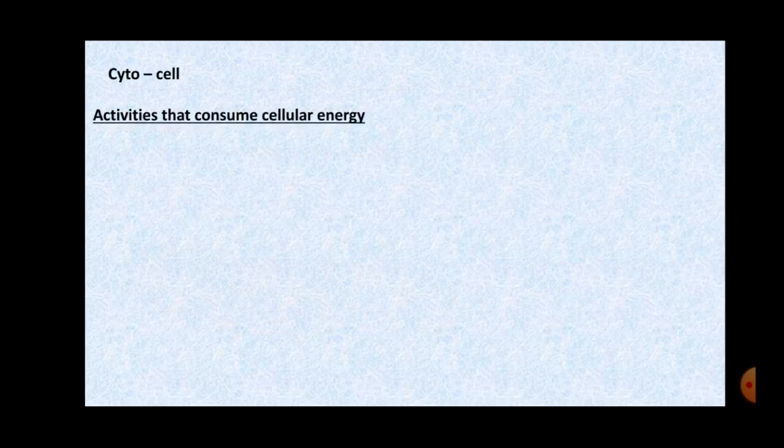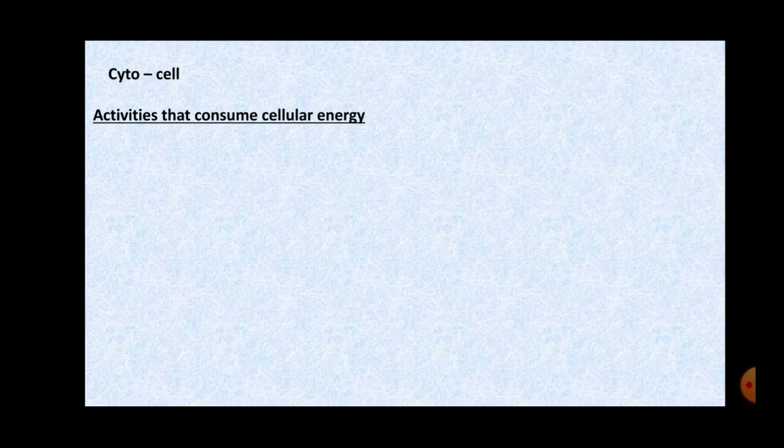Then we have to come across certain processes which we are going to study. We should know what they are. Now, cyto, as you know, means cell. Cytology is the study of the cell. The branch of science in which the cell is studied is called cytology.